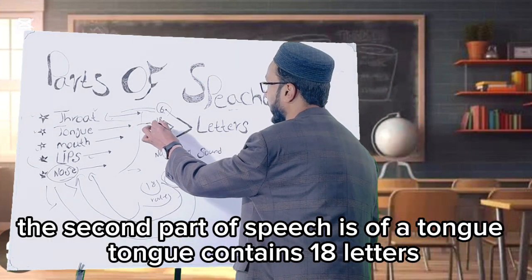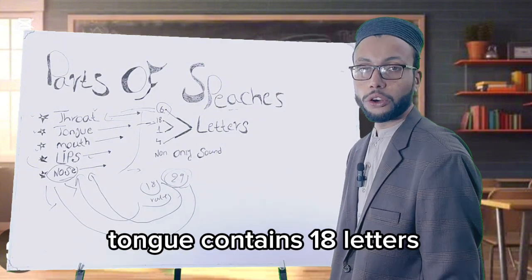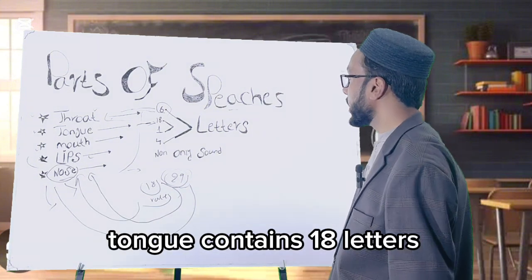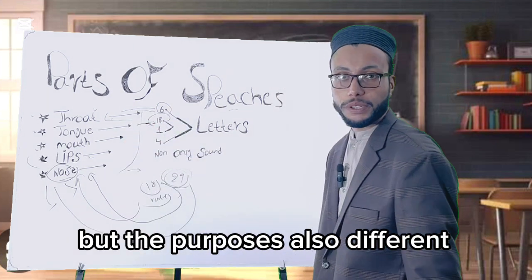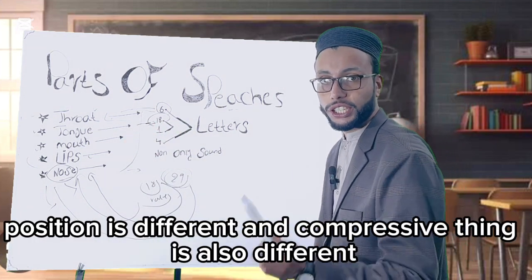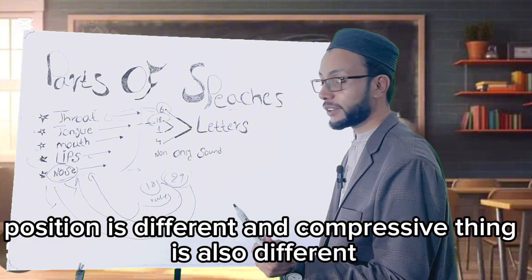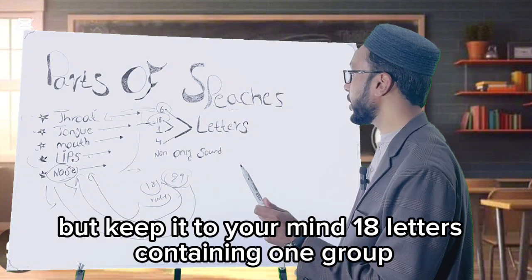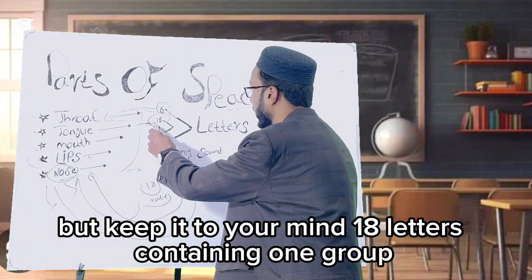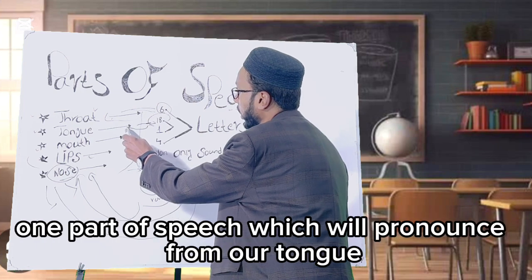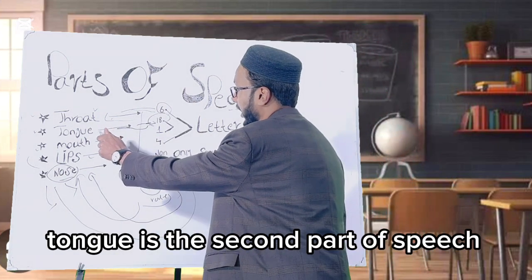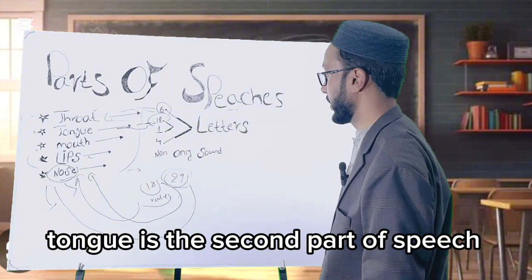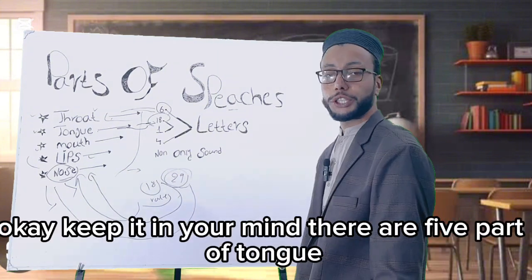The second part of speech is our tongue. The tongue contains 18 letters, which are pronounced from our tongue, but the purpose, position and compressive thing are different. Keep it in your mind, the 18 letters form one group, one part of speech which is pronounced from our tongue. The tongue is the second part of speech.